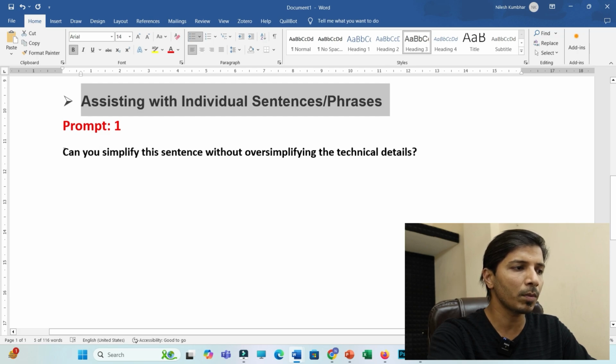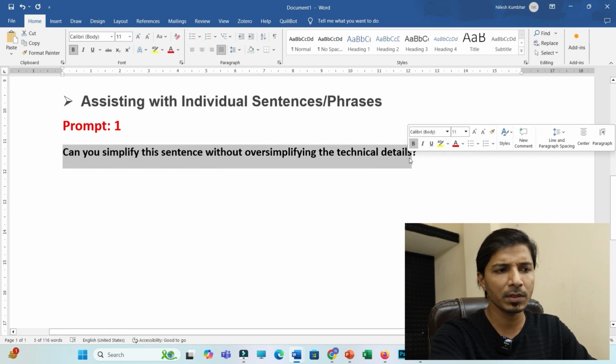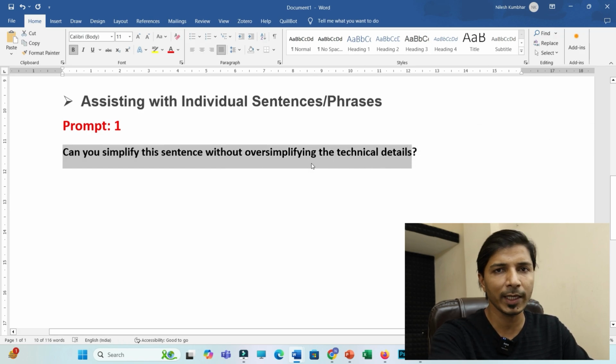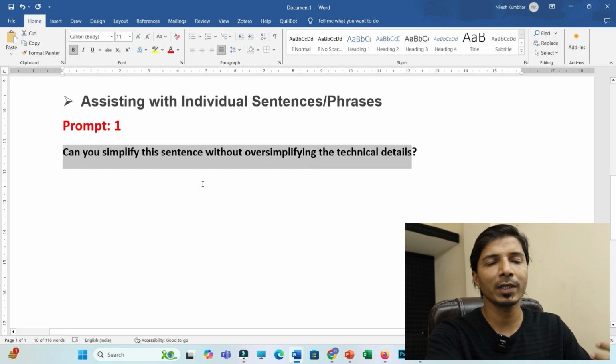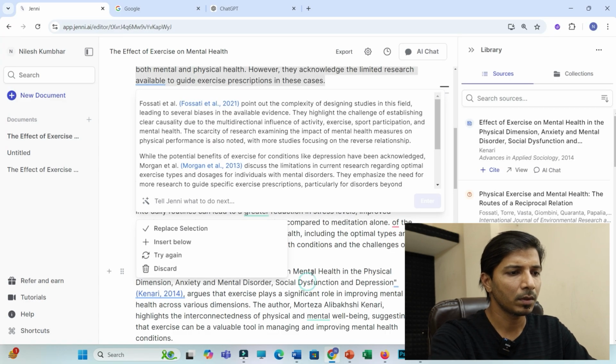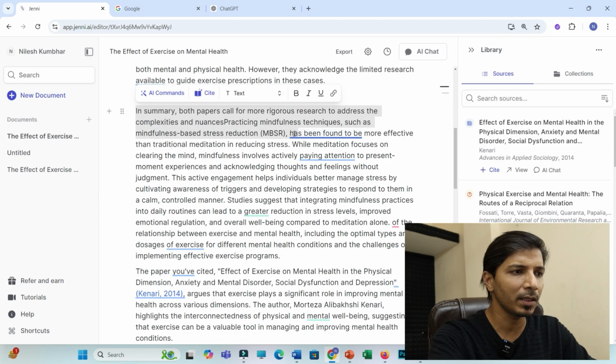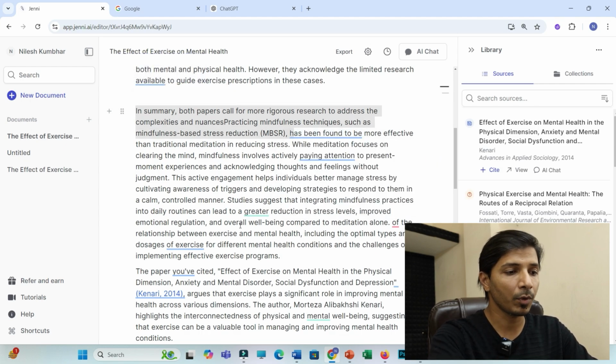So first prompt is, can you simplify this sentence without oversimplifying the technical details? Means sometimes you may need to simplify any specific sentence in order to improve the clarity of that sentence, but obviously it should not affect the technical details. And for that, the same method you have to follow. You have to select that specific sentence, and then you have to click on AI commands and you may put that prompt.